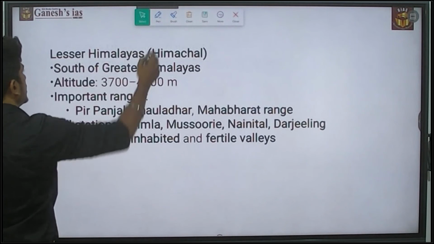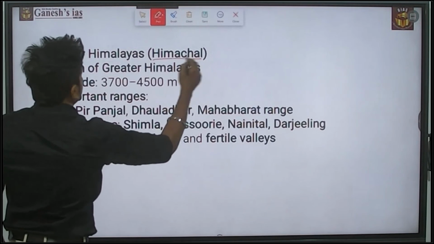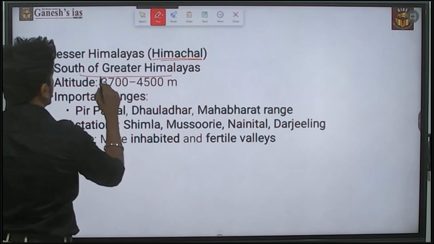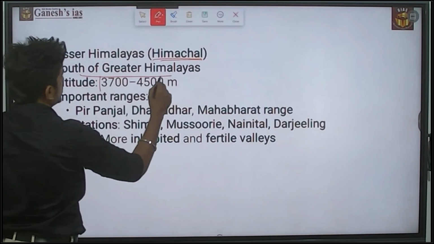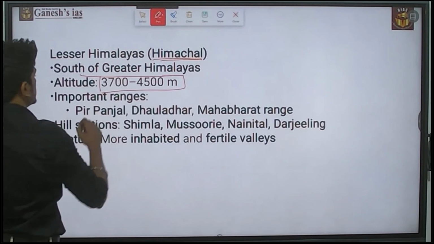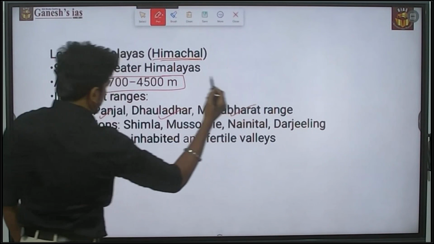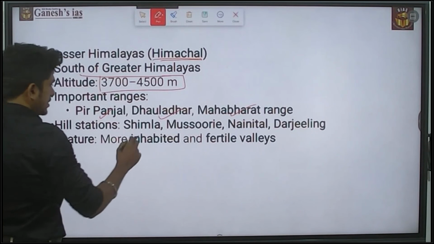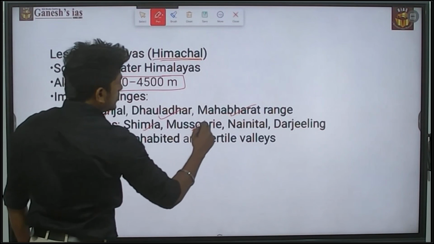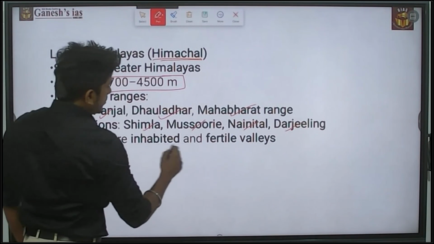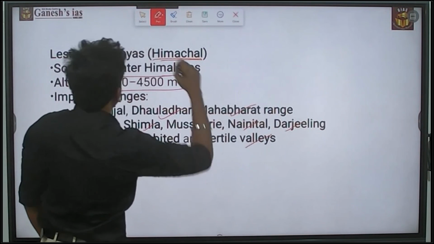Next is the Lesser Himalaya. It is also called the Himachal region. It lies south of the Greater Himalayas, and the altitude is 3,700 to 4,500 meters. Important ranges are Pir Panjal, Dhauladhar, and the Mahabharat range. Hill stations are Shimla, Mussoorie, Nainital, and Darjeeling. Features are major inhabited and fertile valleys.